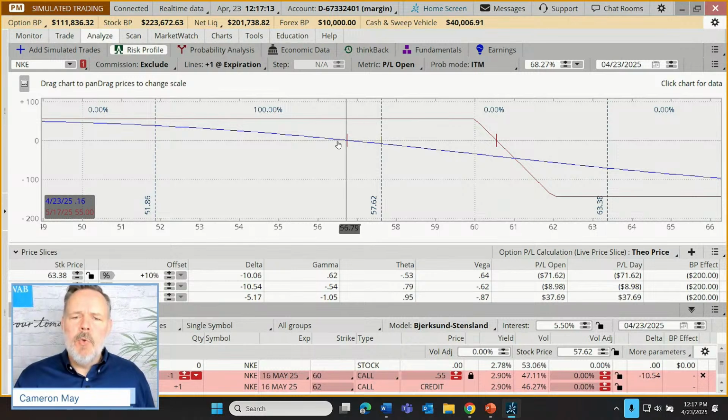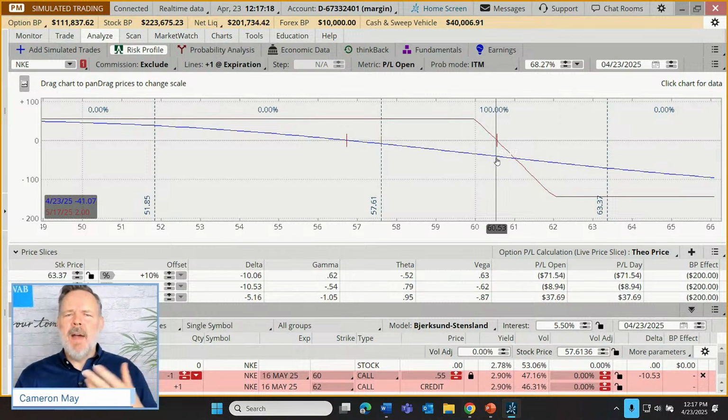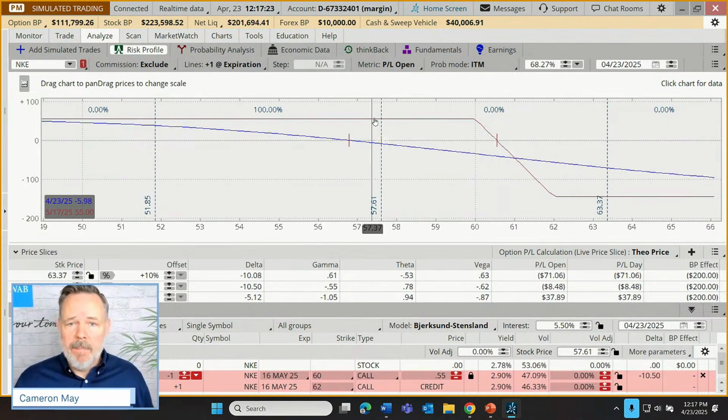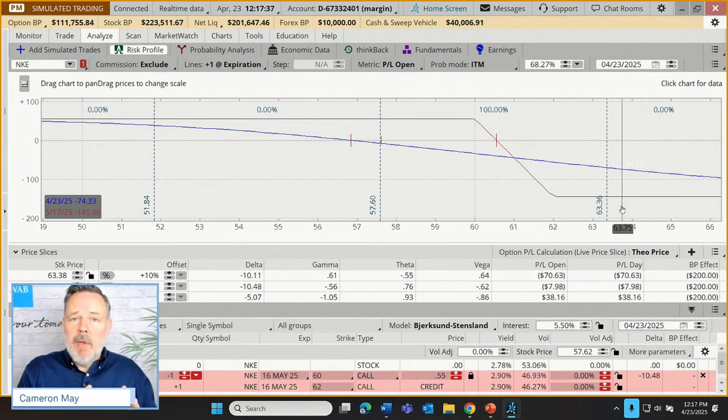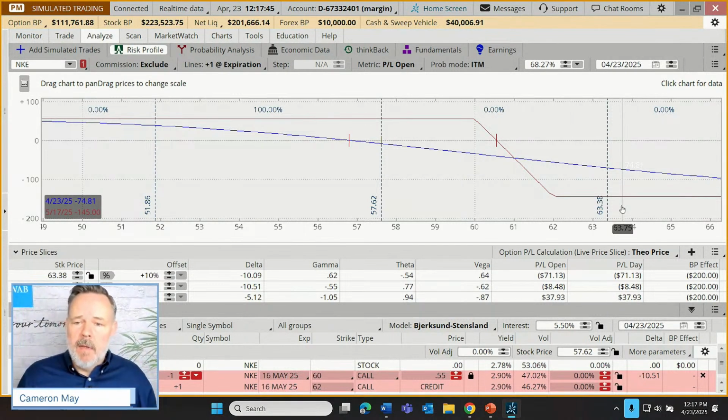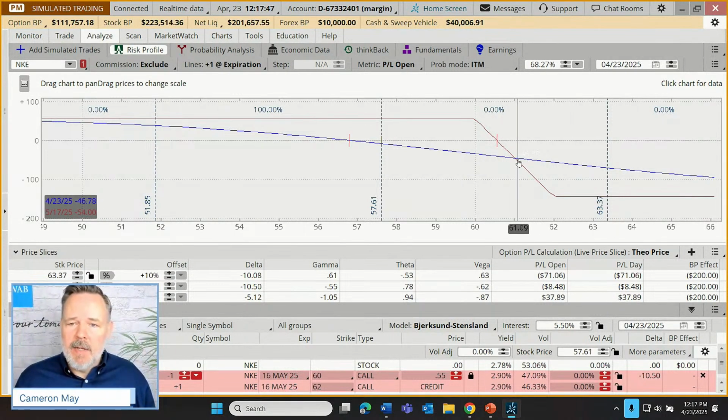So what is this blue line? Well, this blue line answers the question, how might this trade do at some time other than expiration? Because it's nice to know how the trade could go if I just put it on and let it run. What if I put it on and let it run for a couple of weeks and it starts to move in the right direction? I want to take some profits. How much might I have in profits? And what if during those couple of weeks, volatility were to rise or price were to shift? That's what this blue line addresses.